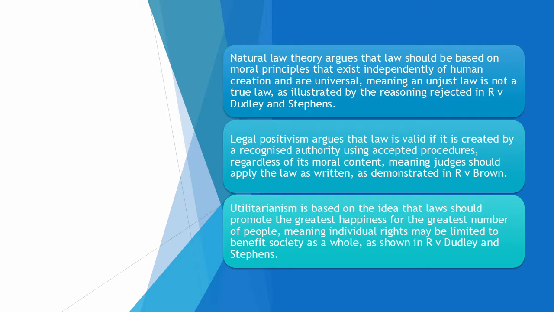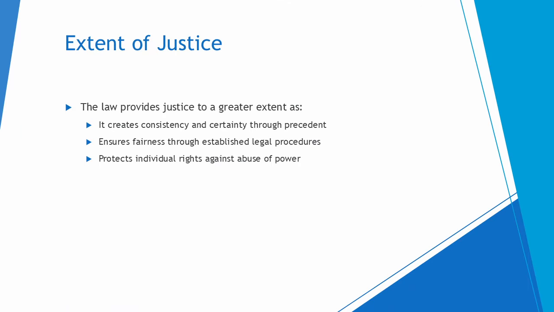Legal positivism argues that law is valid if it is created by a recognized authority using accepted procedures, regardless of its moral content, meaning judges should apply the law as written, as demonstrated in R v Brown. Utilitarianism is based on the idea that laws should promote the greatest happiness for the greatest number of people, meaning individual rights may be limited to benefit society as a whole, as shown in R v Dudley and Stevens.